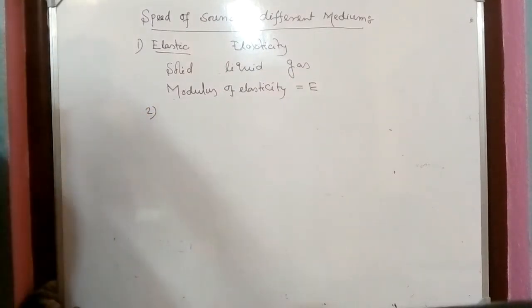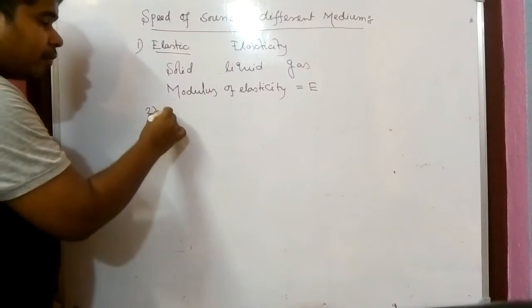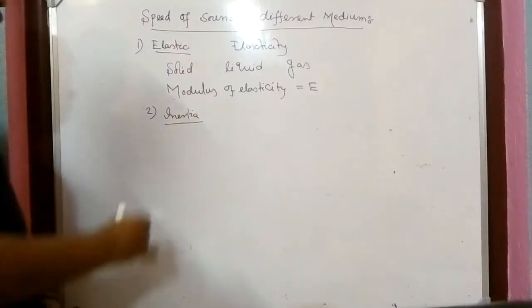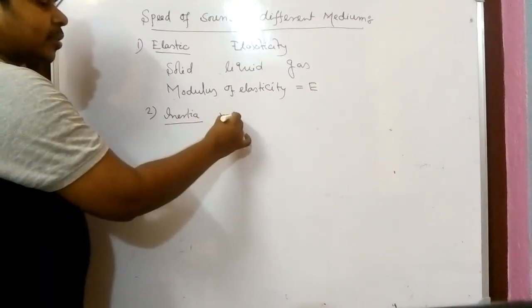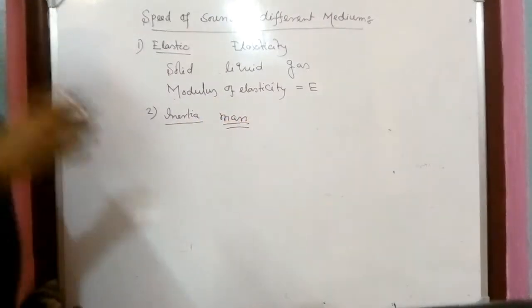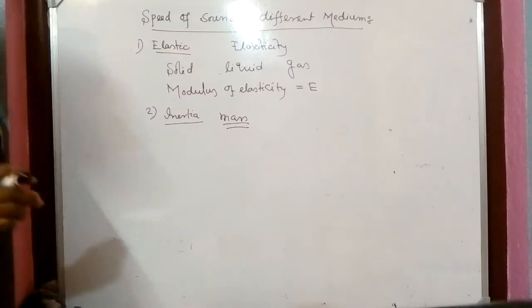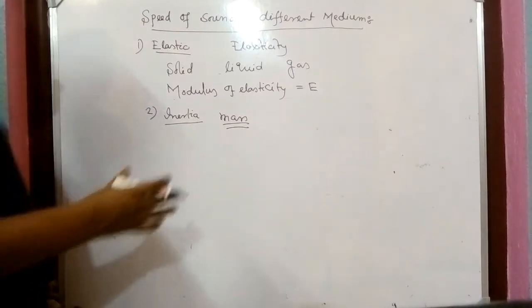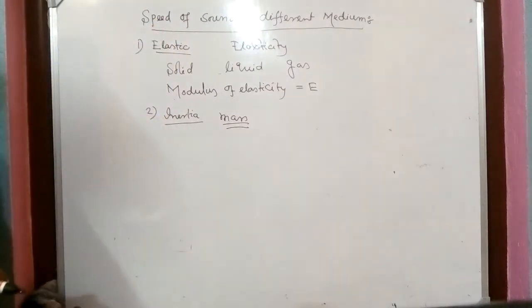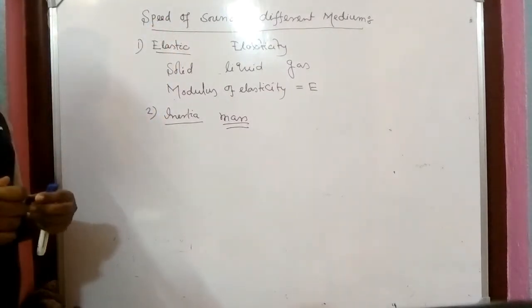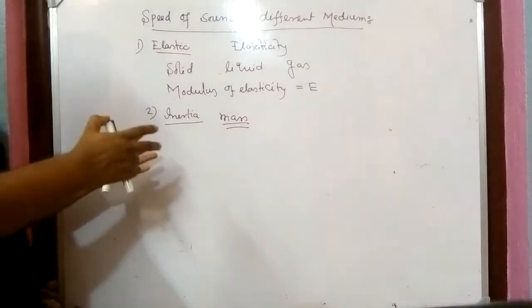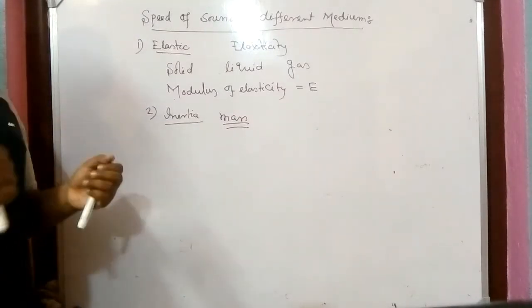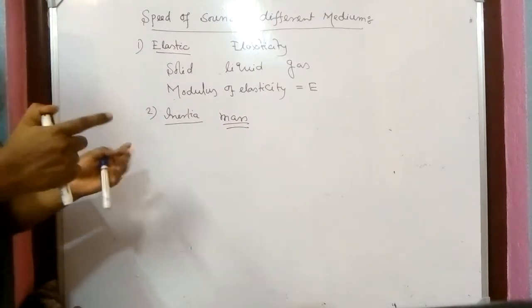In the second point we have told that medium should have inertia. And when we are talking about inertia, we are just going towards the mass. That means the particles in the medium should have a definite mass. So whenever we have to find the speed of sound in different medium, the mass of the particles also plays a very important role in the speed of sound.